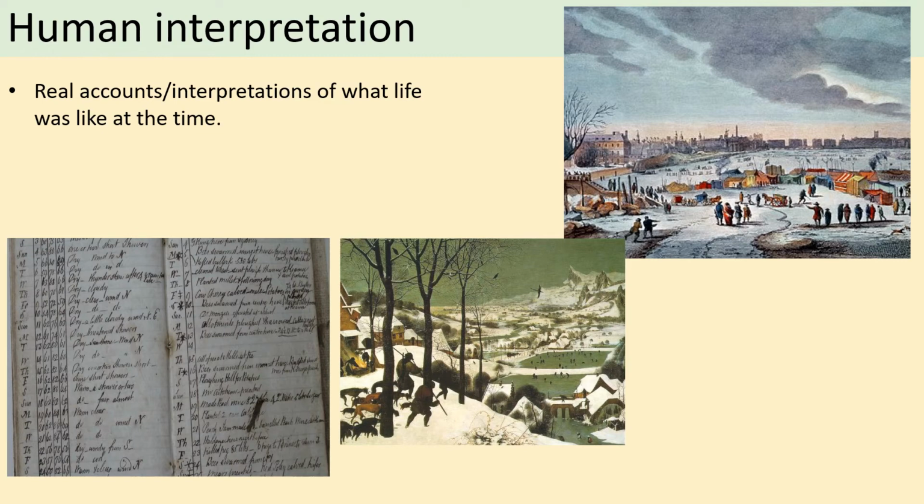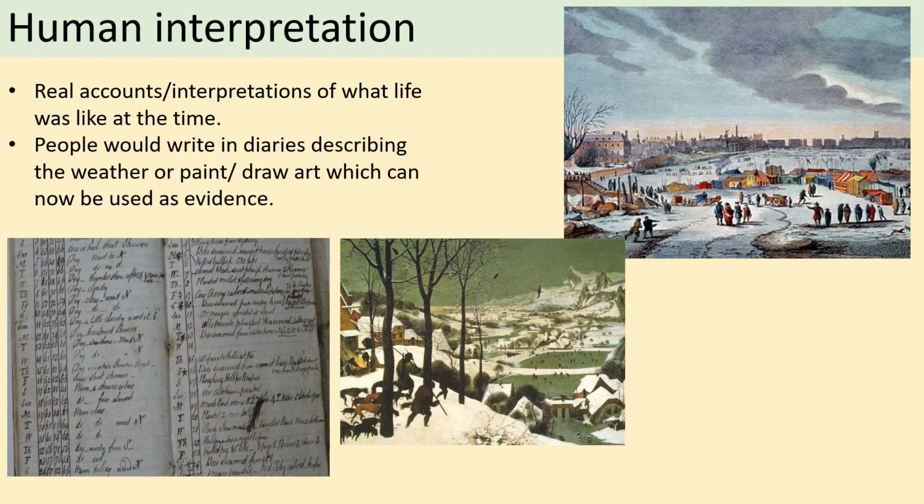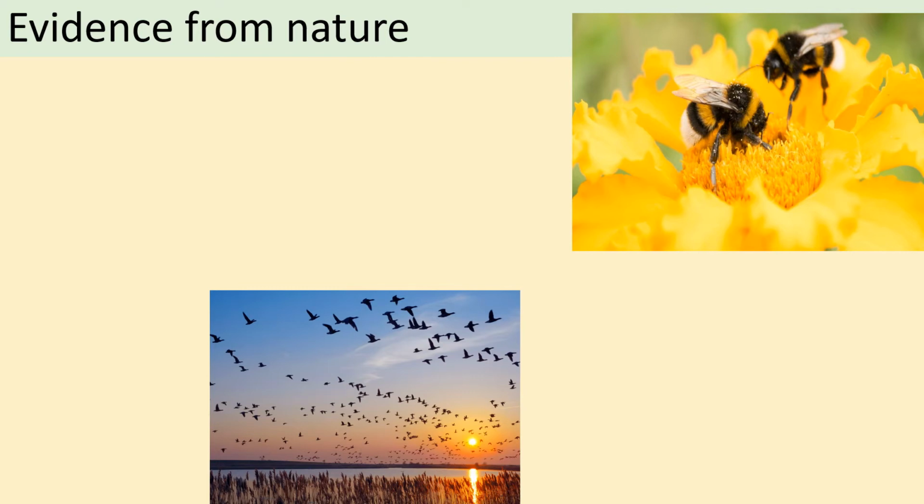there is. We talked about the frost fairs before at the half term, and how there used to be frost fairs on the Thames, and of course that doesn't happen anymore because the Thames would never freeze over, it never gets cold enough. We can also look at people's diary entries where they describe what the weather is like, and so it really gives us an indication in more recent times of what has happened or how the climate has changed. So pause here.